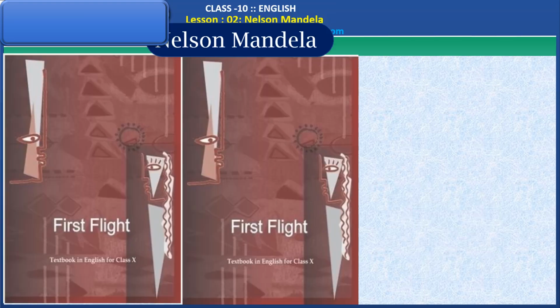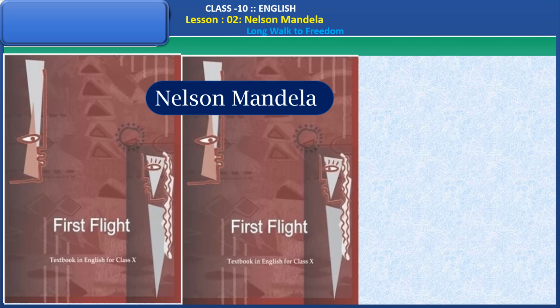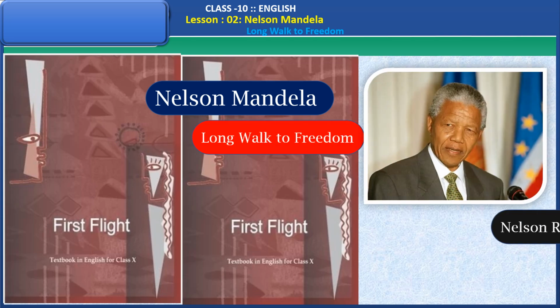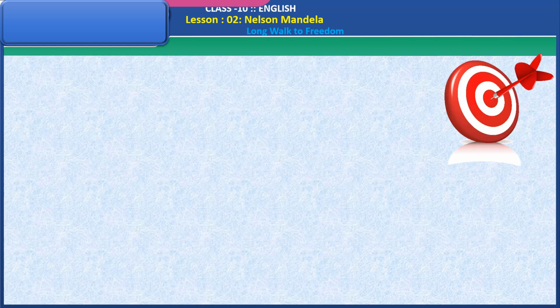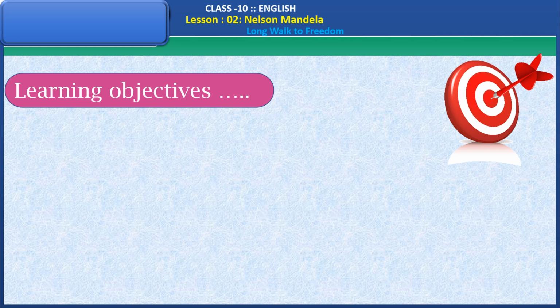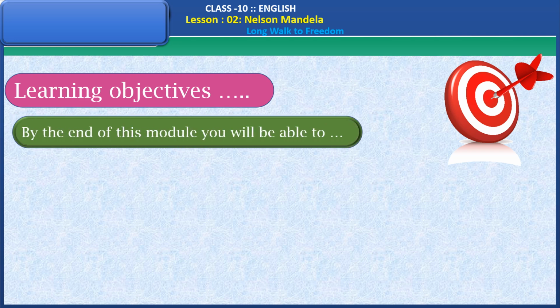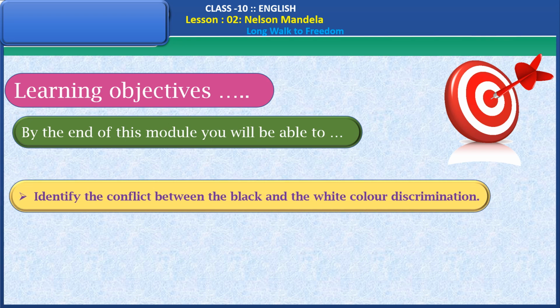Name of the lesson is Nelson Mandela, Long Walk to Freedom. It was written by Nelson Mandela. Learning objectives. By the end of this module, you will be able to identify the conflict between the black and the white color discrimination.